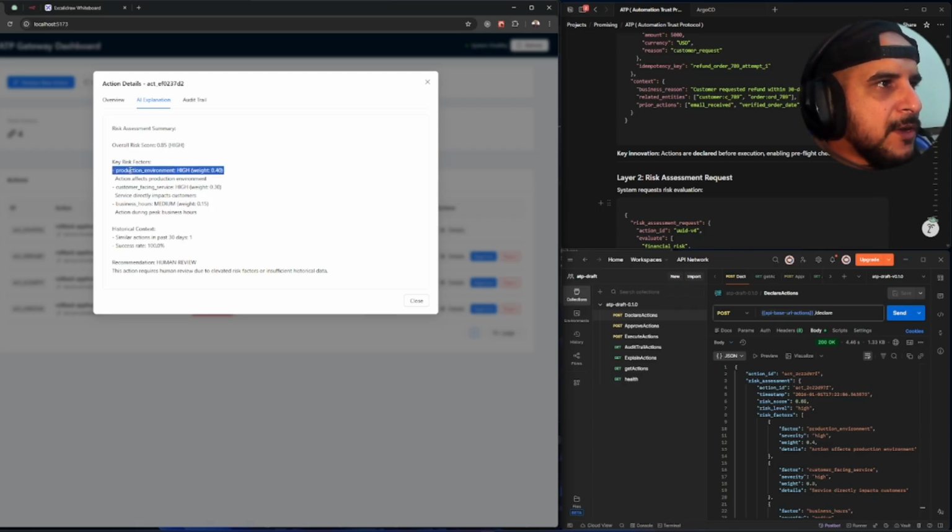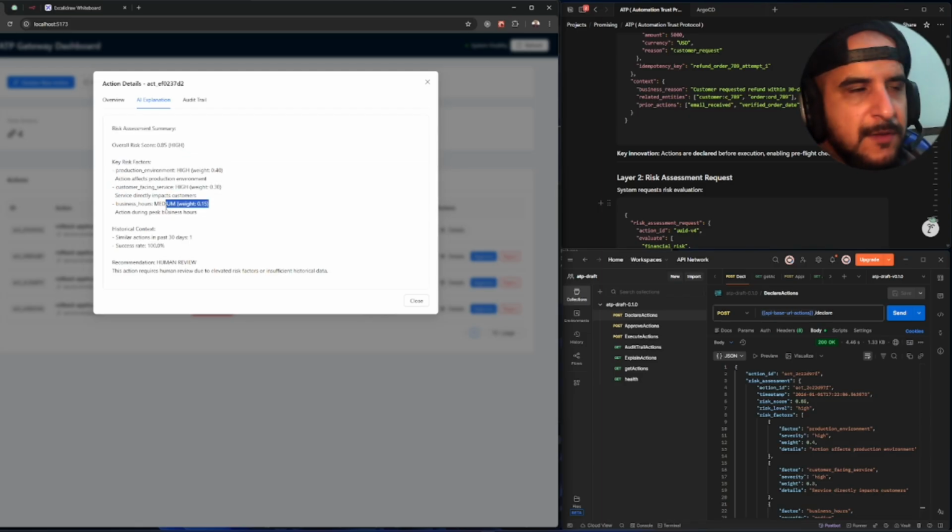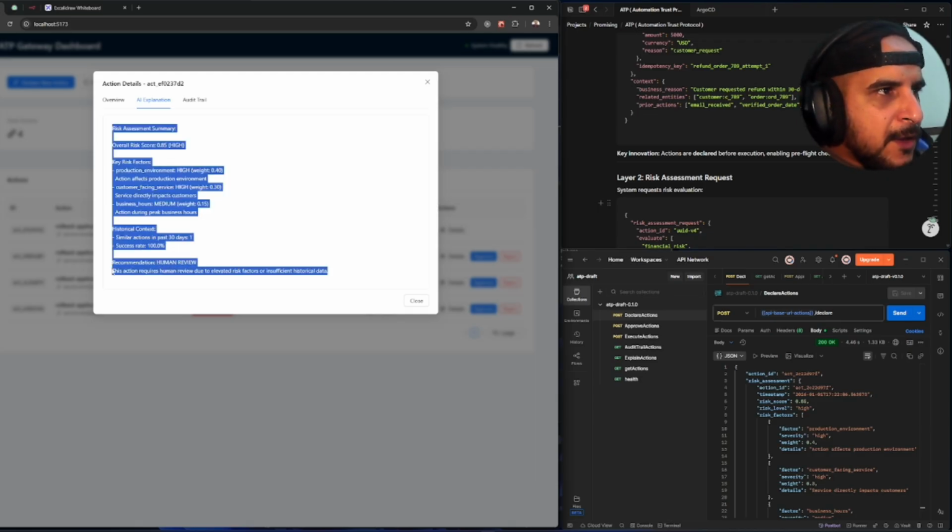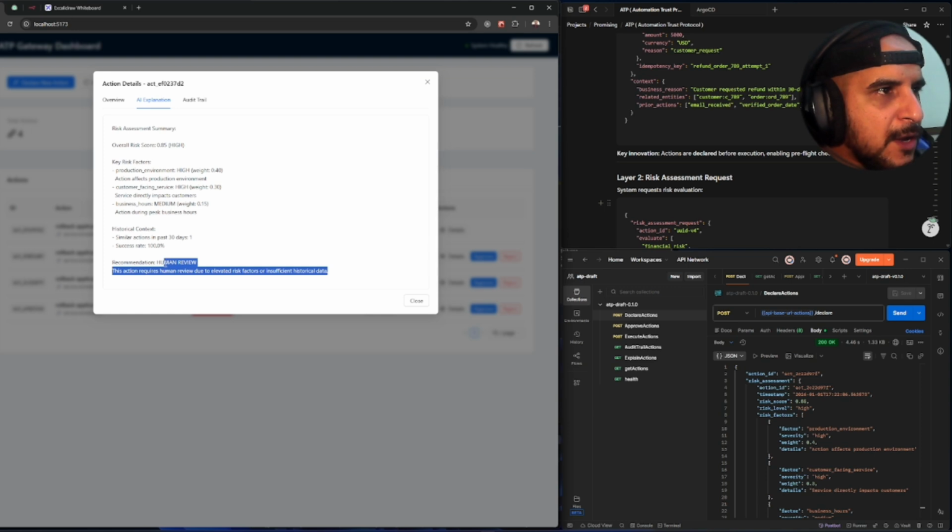Key risk factor: production environment. It gave it 40%. Action effect: production environment, customer-facing service. Yes, it makes sense, right? It makes a lot of sense. That's why I said that LLMs are better at interpretation, and most people use them for execution. And here, the recommendation is a human review. So this actually requires a human review.